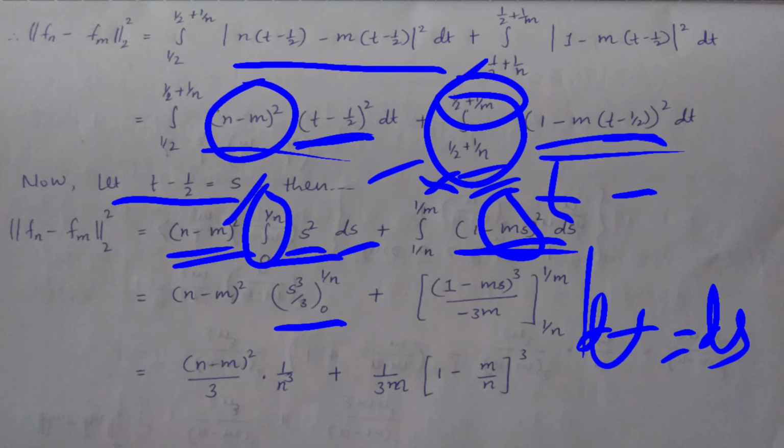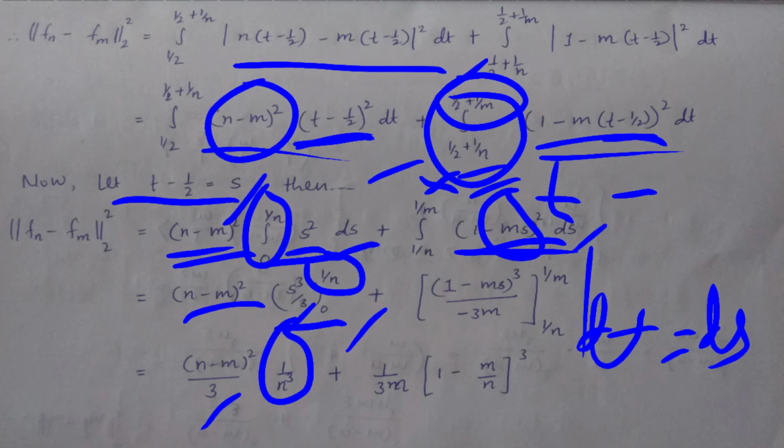The limit is 1 upon n to 1 upon m. Put here the value s equal to 1 upon n. So (n minus m) whole square as it is. Here is 3 and put s equal to 1 upon n, that is 1 upon n cube, and when you put 0, the term becomes 0, plus